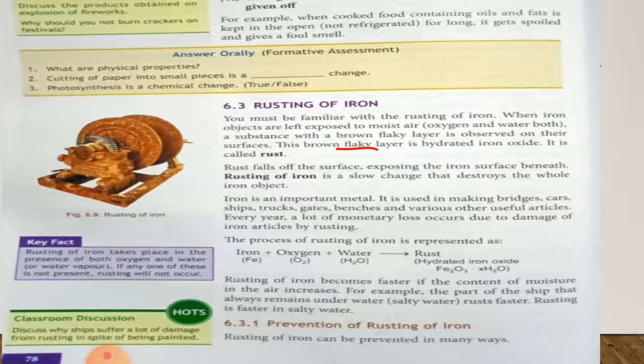So, iron is an important metal. Many important things are made from this metal such as bridges, cars, ships, trucks, gates, benches and various other useful articles. Rusting of iron means corrosion in iron. Every year millions of rupees are wasted when things made of iron get rusted.